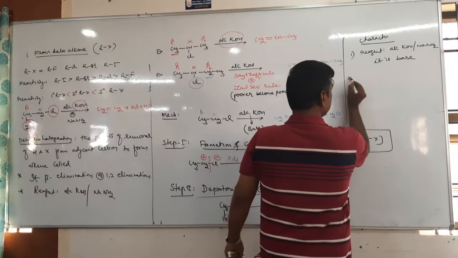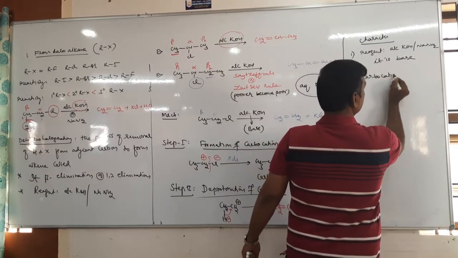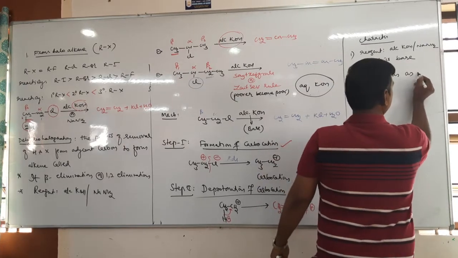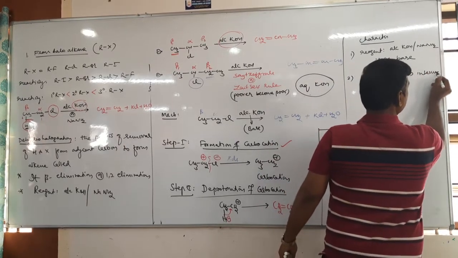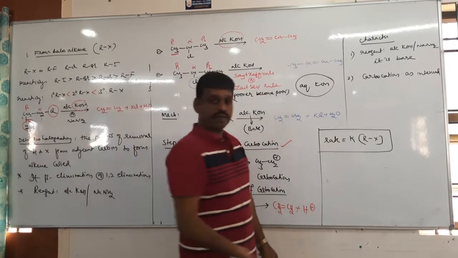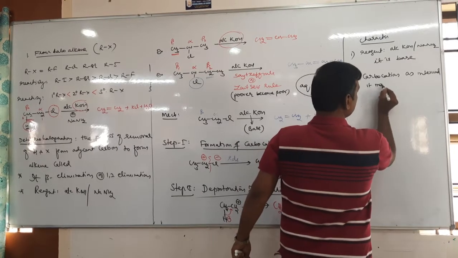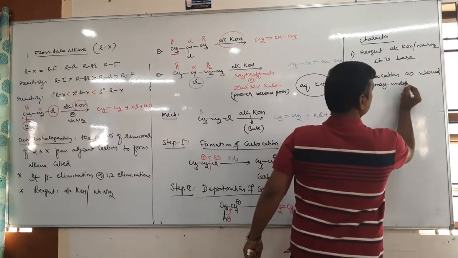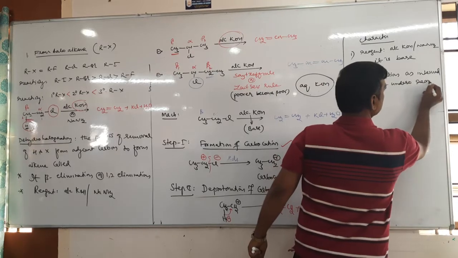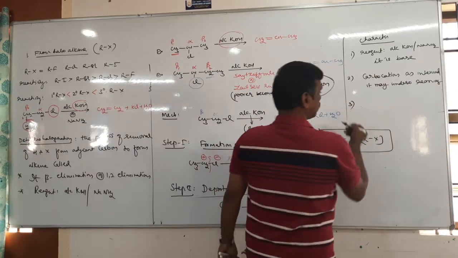Second, in this reaction, what is the intermediate? Carbocation as an intermediate. But we know that wherever a carbocation is formed, it may undergo rearrangement. So the carbocation formed as an intermediate may undergo rearrangement reaction.